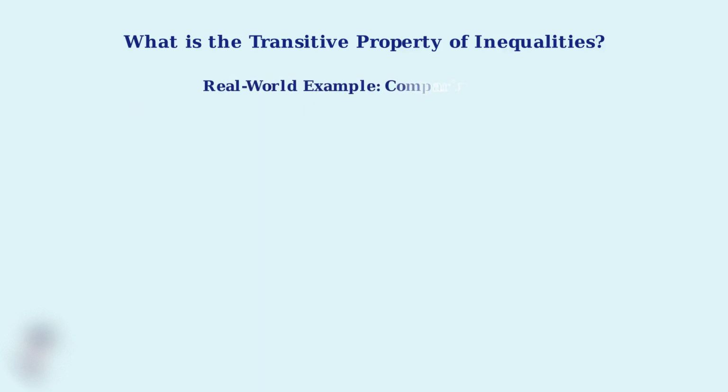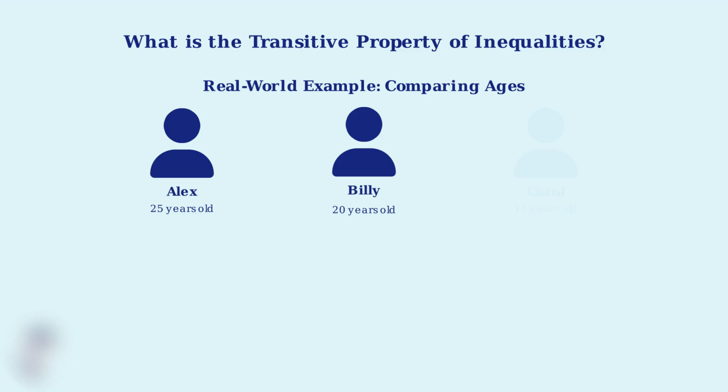To understand this concept better, imagine we're comparing the ages of three people: Alex, Billy, and Carol. We'll use this relatable scenario to see how the transitive property works in practice. Here we have Alex, who is 25 years old, Billy, who is 20 years old, and Carol, who is 15 years old. We can establish relationships between their ages using inequality symbols.